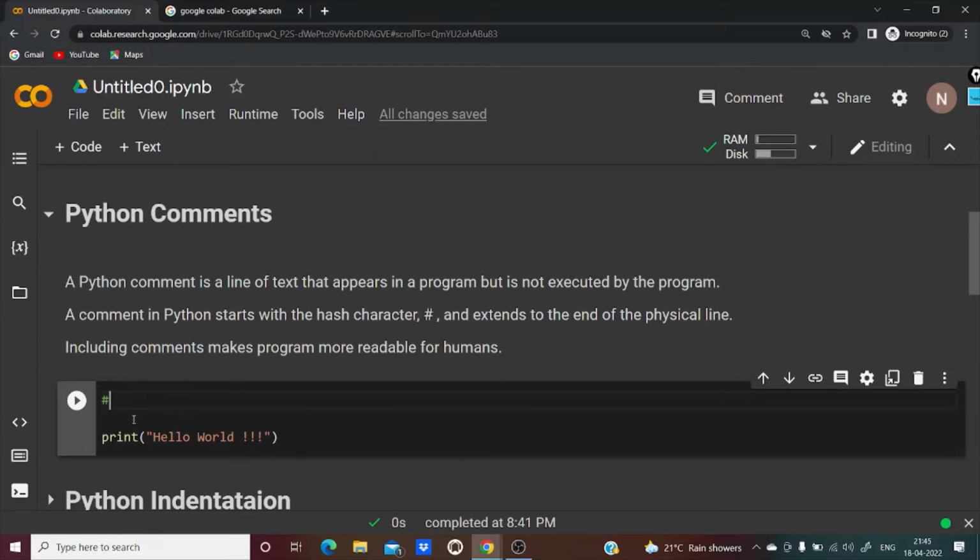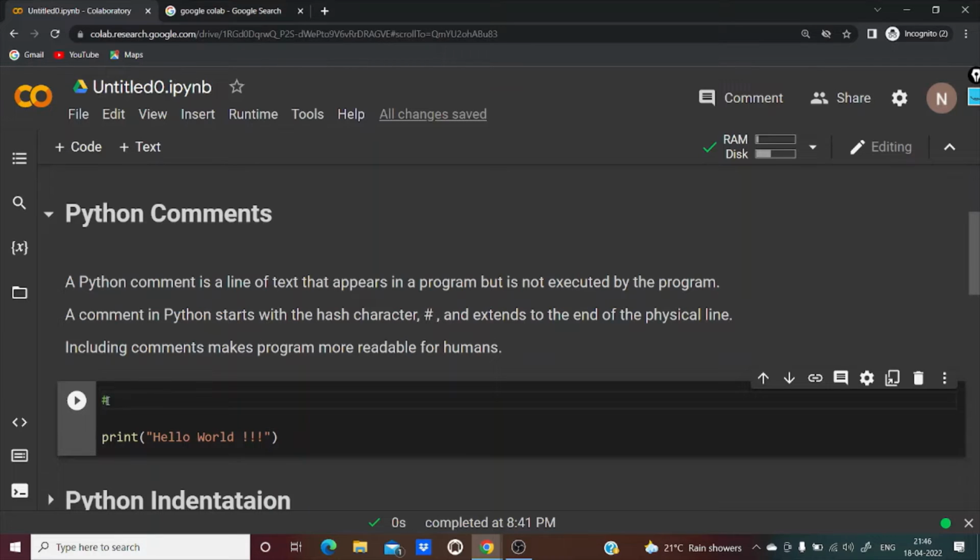See, today this is a very simple program, but let's say we write a complex program and somebody else has to read the program. If we have the comment on what exactly the block of code is doing, it becomes very easy for the other person also to understand. That is the reason why we have comments.